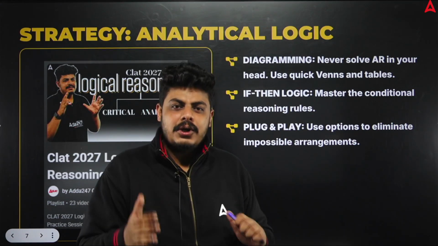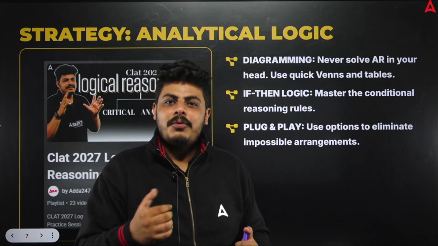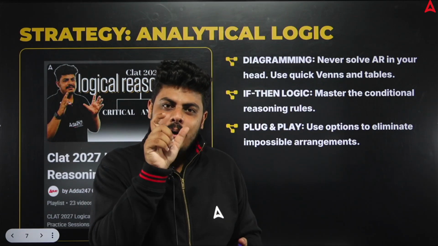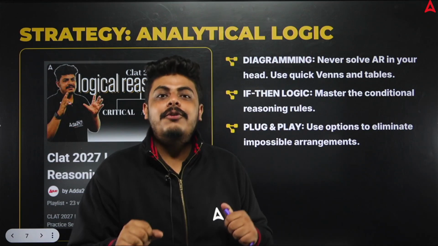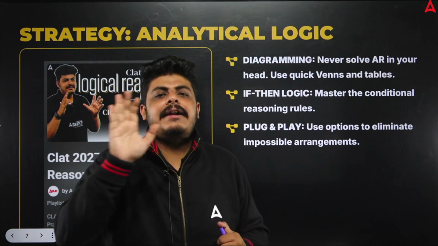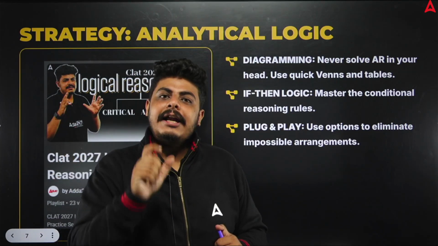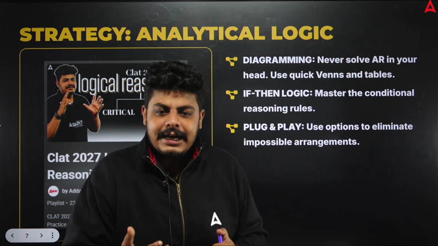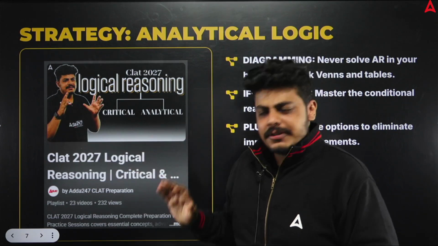I know circular arrangement is difficult, but in inward and outward, there is only one thing to keep in your mind: if you are comfortable with inward, you change your right hand to left and your left to right, and all the questions of the inward part and outward part can be done, because they are just opposite. Your vocabulary is important: immediate left, second to the left, third to the left. You need to understand these things, and all of them have been given to you in this particular playlist.